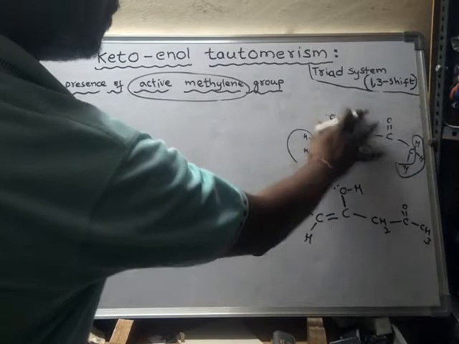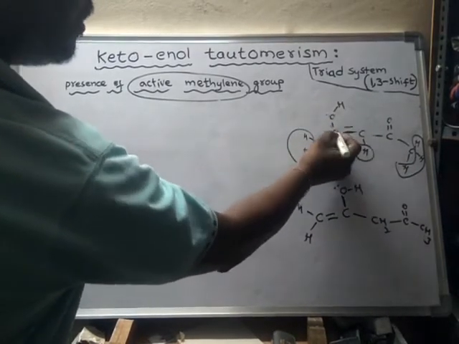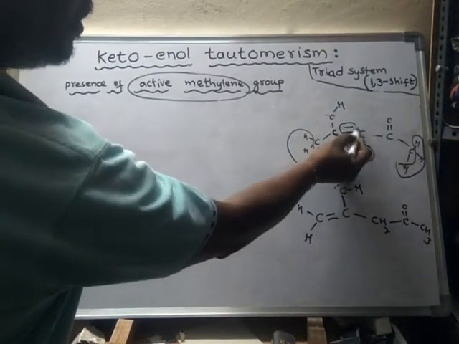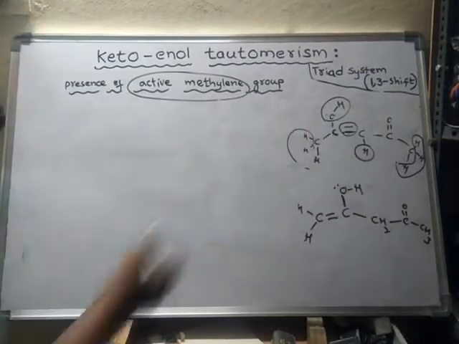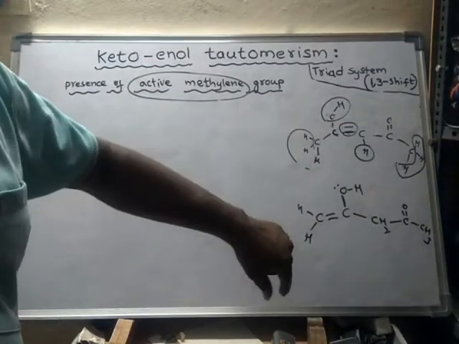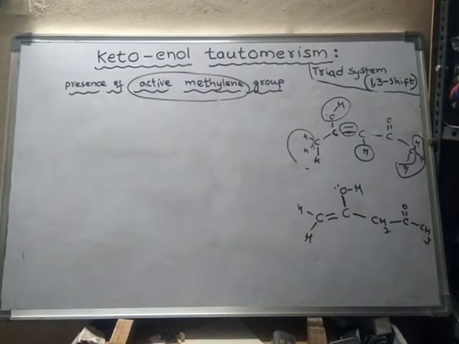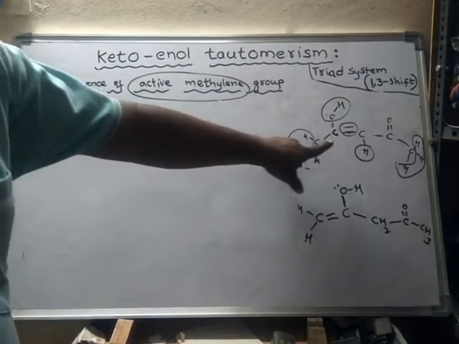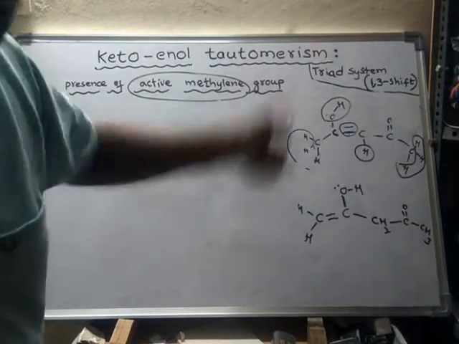When hydrogen is shifted from here to here, this double bond is shifted to here. Now it is converted to the enol form. This is ol and this is en. So the keto form converts into the enol form. That means tautomerism has taken place. This is a tautomer of the previous compound.